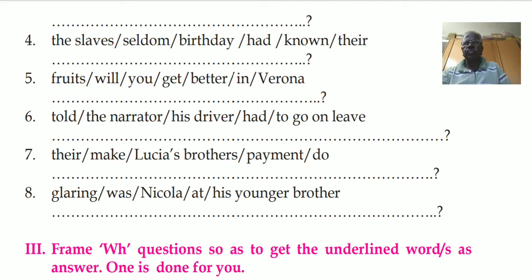So today I have done two parts: yes or no questions, with the exercise given on page number 24 and the following pages. Along with that, I have done do forms, which are not given in your textbook, but I have given you the notes also. In the exam, do forms will come. I told you that in this chapter 3 questions will be given: one is question tag, one is WH question framing, and one is framing questions with the do forms.